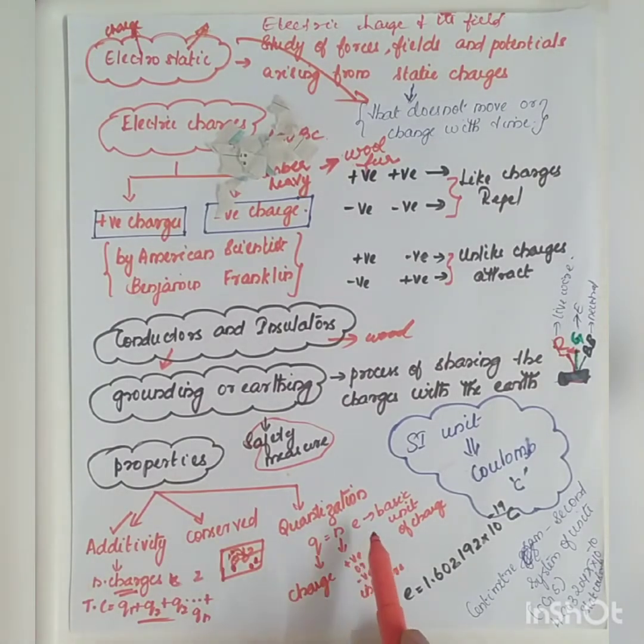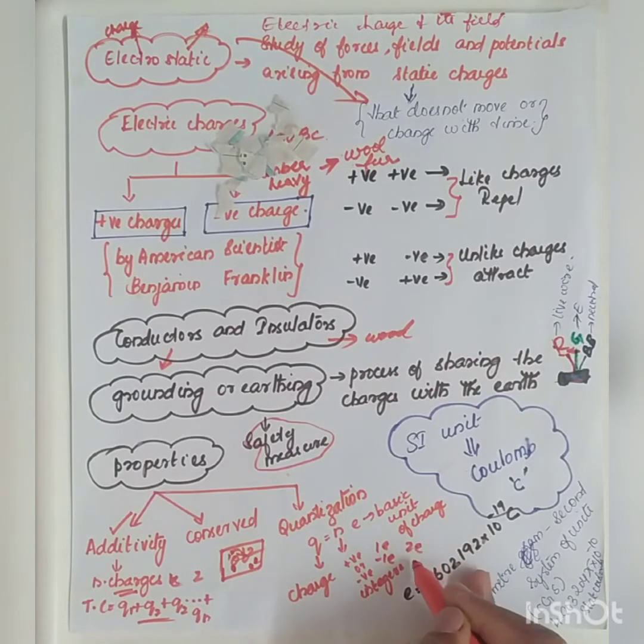And what is meant by quantization? Quantization of electric charge means that under any condition the charge will always be an integral multiple of the elementary charge, that is e. So charge is Q = ne, where n is a positive or negative integer. So the value will be either 1e, minus 1e, 2e, minus 2e, and it goes on like that. So this e is the basic unit of charge. It is called the elementary charge.